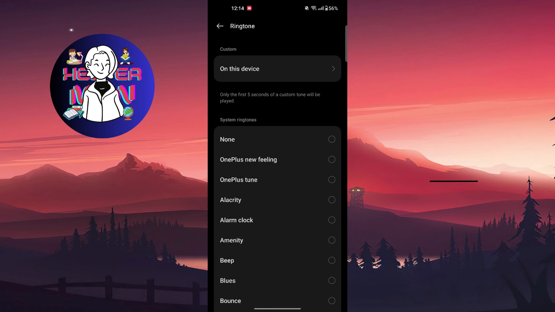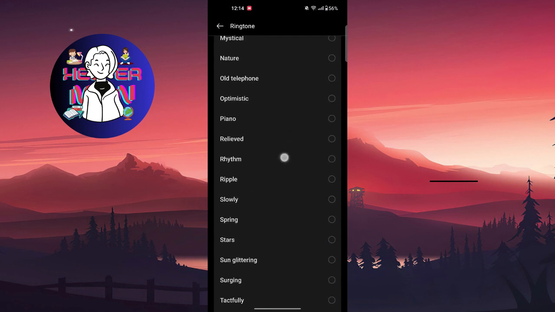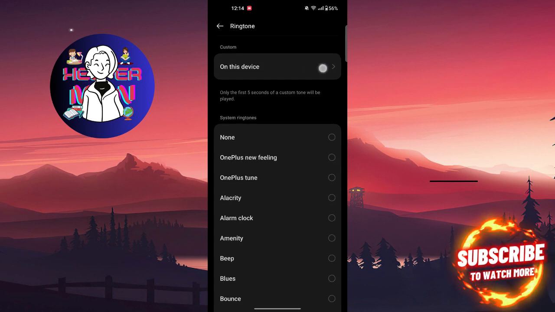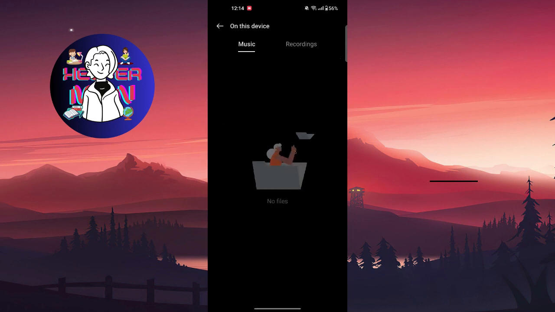So tap on it and you can choose any ringtone you want, but if you downloaded some other ringtone, you can go to this option on this device. If you downloaded the ringtone, some song before, you can tap on it and find the music that you downloaded on your device.